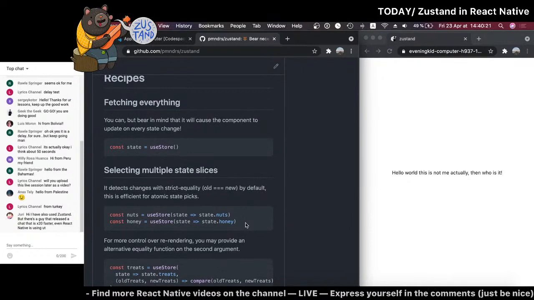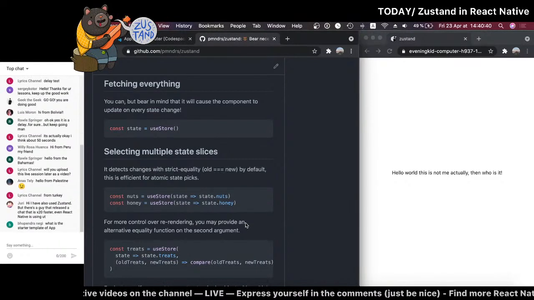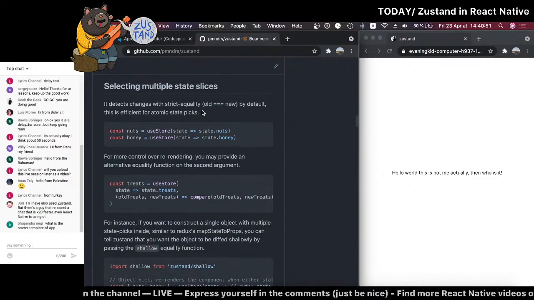Is anyone using Zustand in production already? Or has anyone even had experience with it? Oh, okay. Jury, I've also used Zustand, but there's a guy that released a chat that is 20 times faster. Oh, even React Native is using it. What is it, Jury? I mean, this seems pretty interesting. What is the starter template of the app? I'm not using any template. I just did expo init with the video.